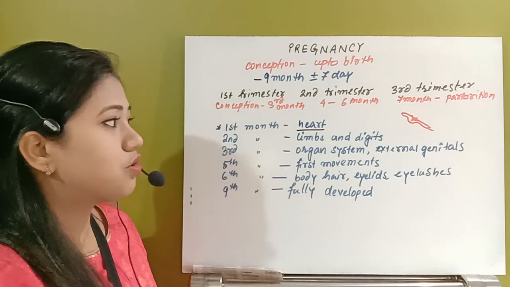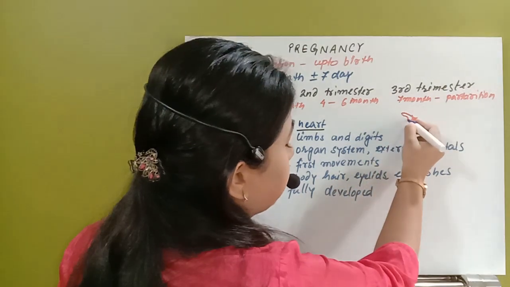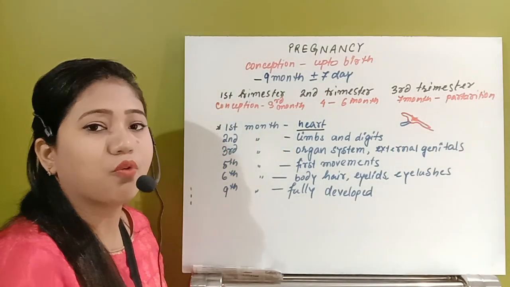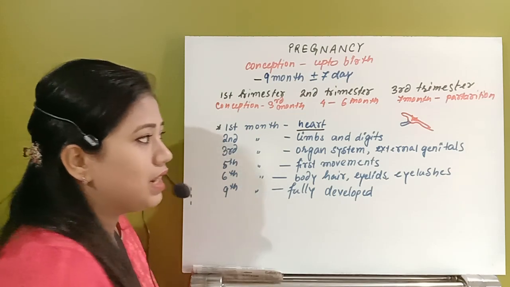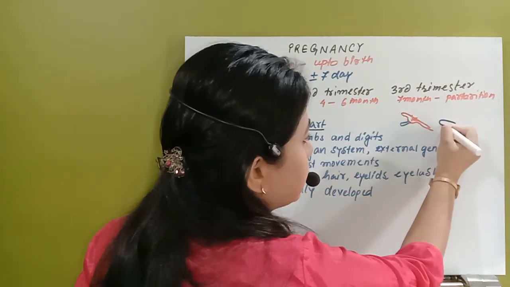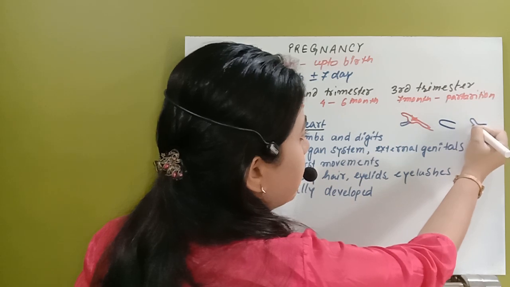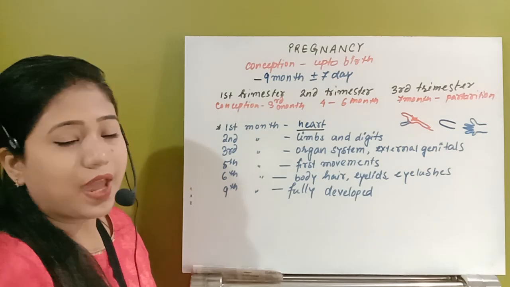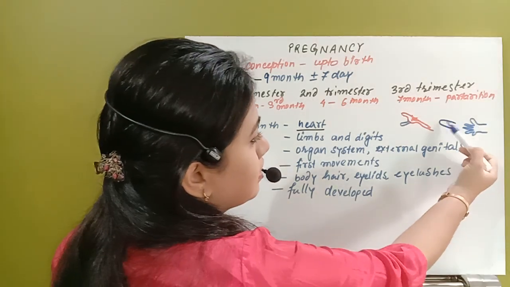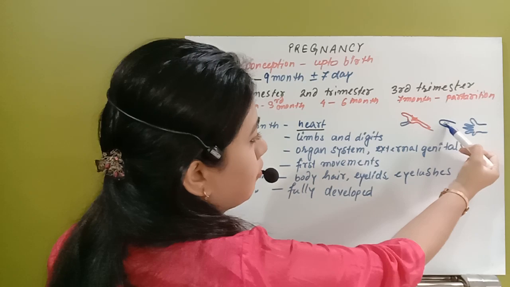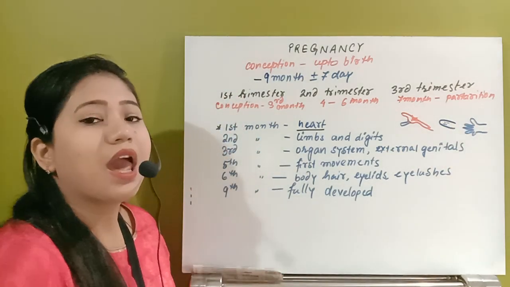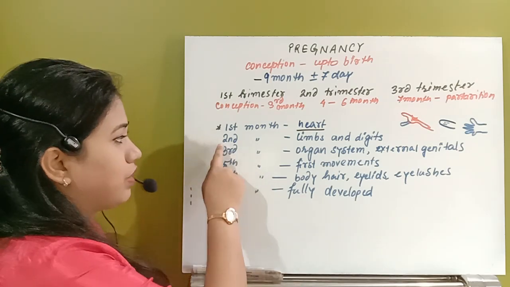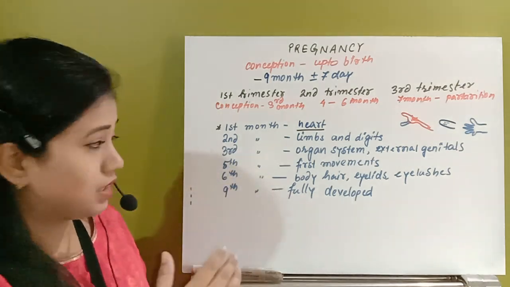Both the forelimbs and the hind limbs develop, and then the limbs develop digits. Some of the cells, some of the tissue, degenerate, and after that the digits form. That is what happens in the second month.